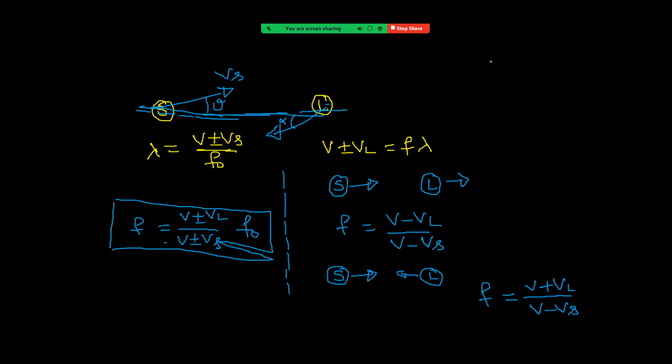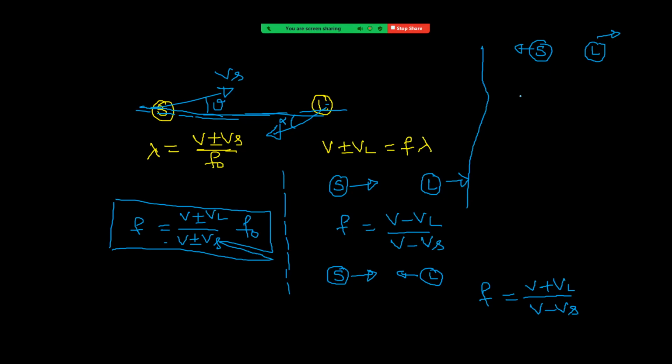Let us take one more case: the source moving away from the listener, and the listener also moving away from the source. Since the source is moving away from the listener, frequency has to decrease.